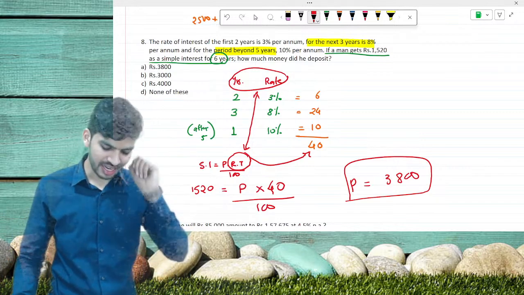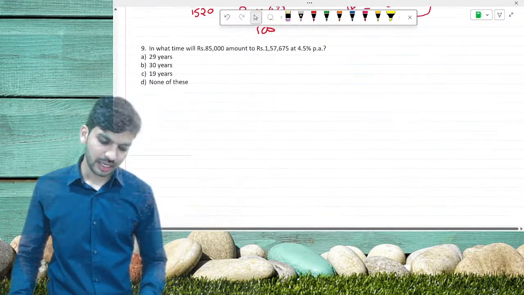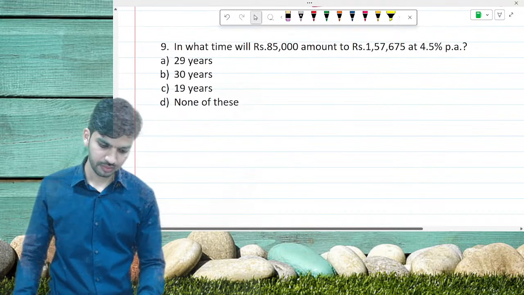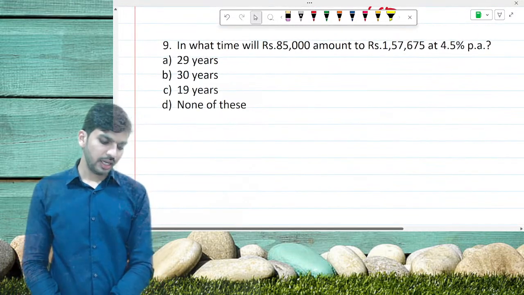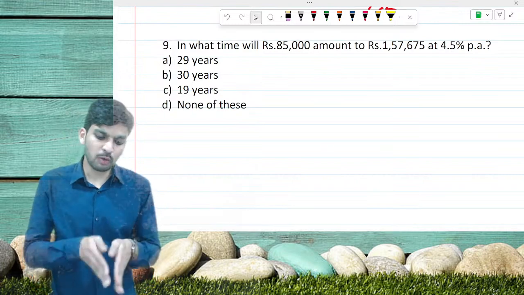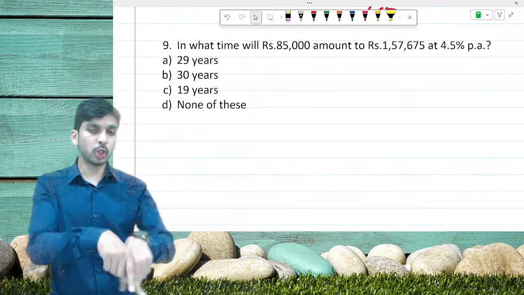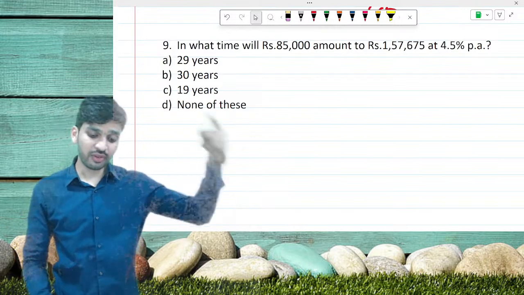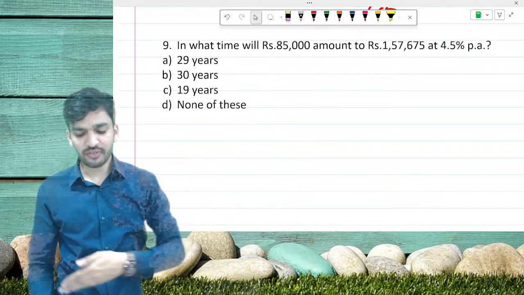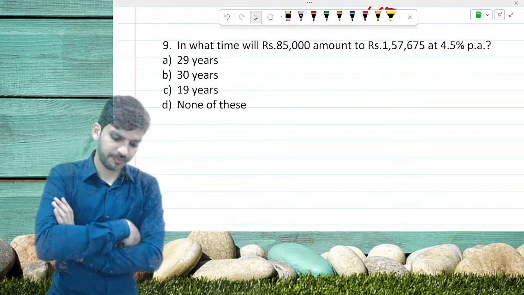Question number 9. In what time will 85,000 amount to 1,57,675 at 4.5% per annum?